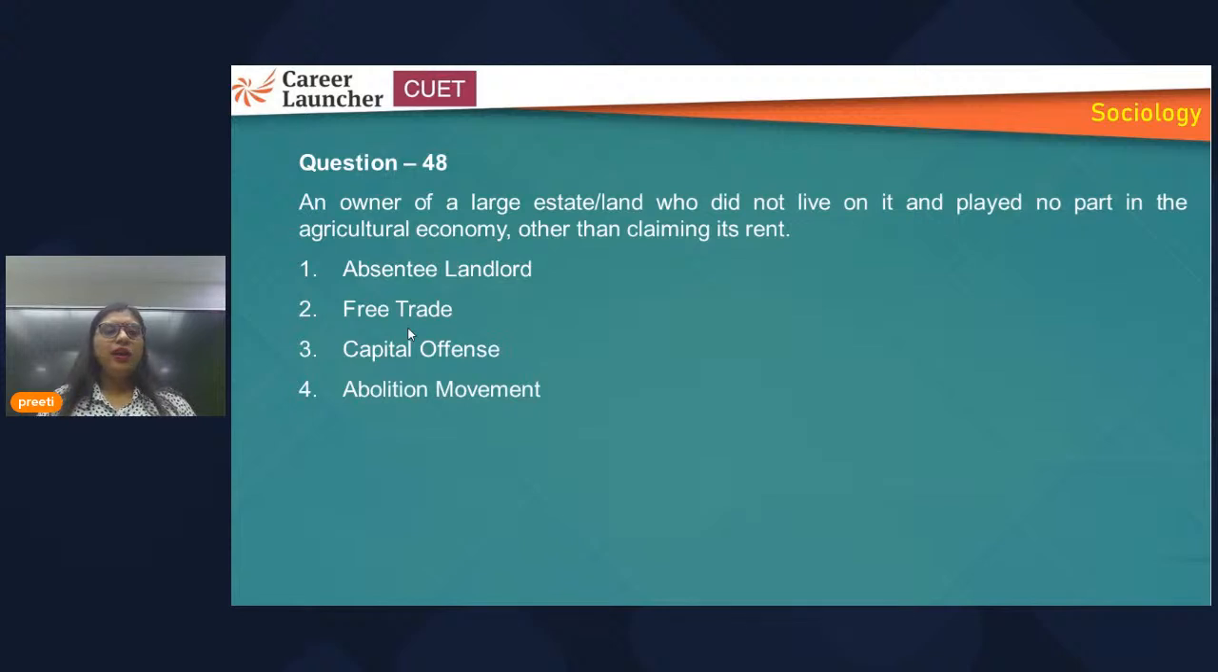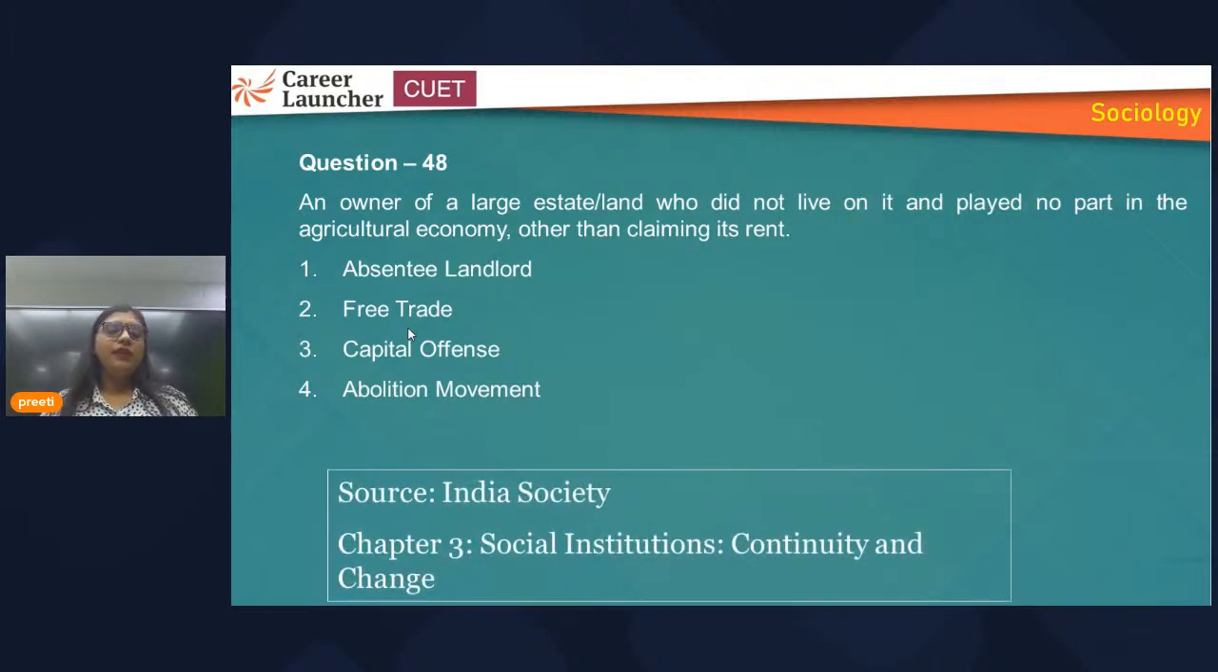There is another question about agriculture. Whenever any owner of a land or estate owns the land but does not do anything on it, they only claim rent over it, who are they? What is the meaning of it? The person who has land but is not an agriculturalist, not a farmer, but just claims rent over it, is called an absentee landlord. The source of this question is the third chapter of Indian society, and answer is 1.